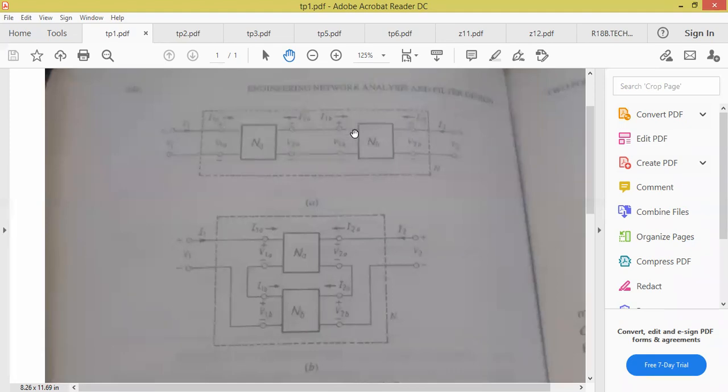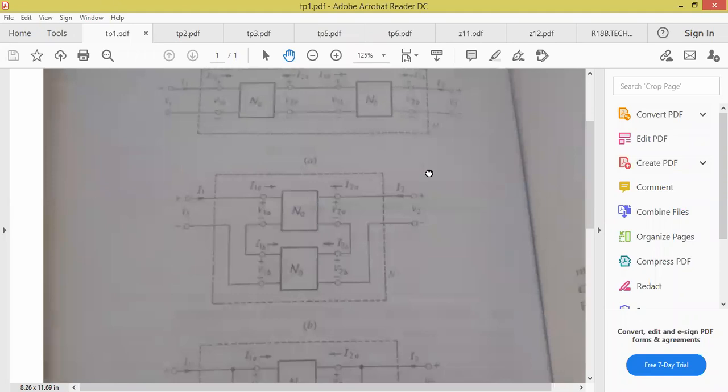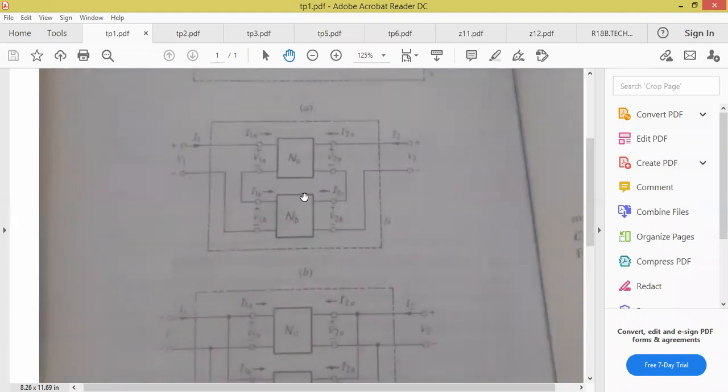Okay, that's good. Now, what is the next type of connection? If you are having two networks, they can be connected in cascade, especially amplifiers, in order to obtain high voltage gain, current gain, and power gain. You can also have the networks which are connected in... Now, anyone try to tell me this is which connection?